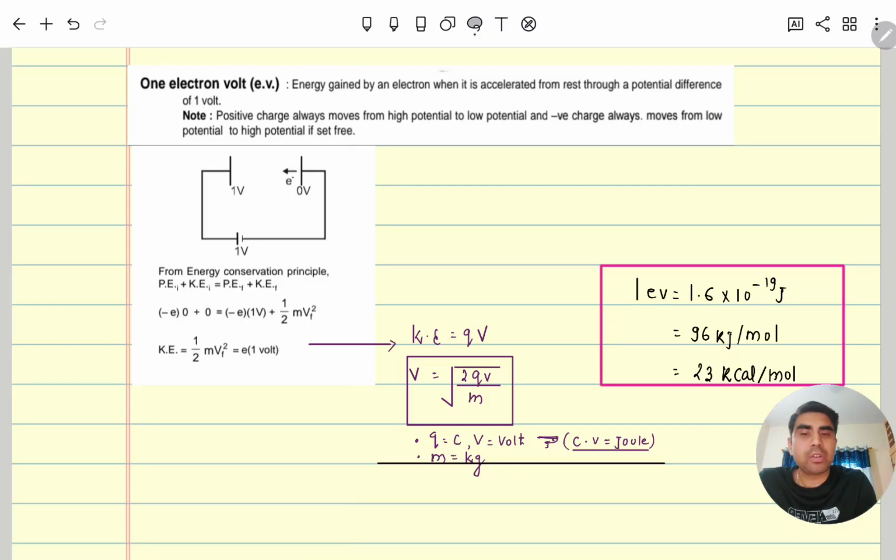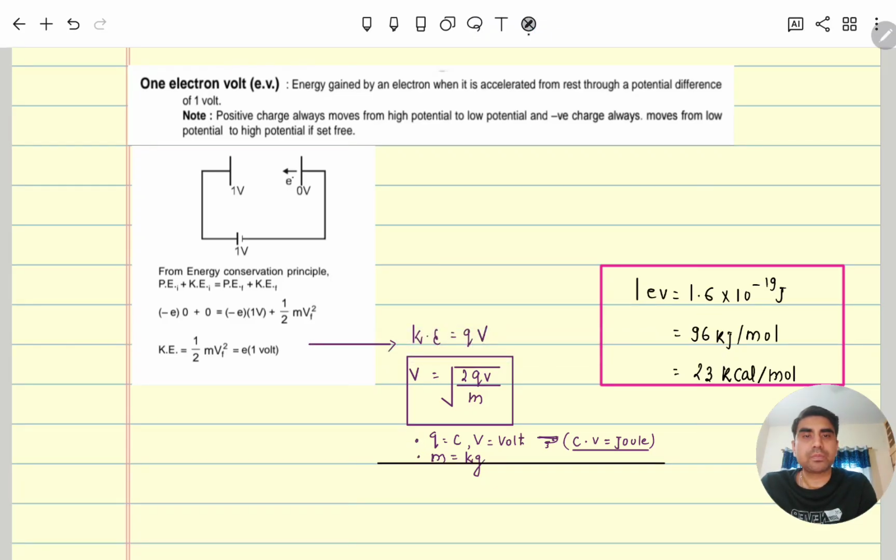Here one other thing we can also see: the kinetic energy is equal to Q into V, where V is the voltage, and kinetic energy is also half m v square. So the velocity of the charged particle is under root 2 Q into V, where V is the voltage, divided by mass. So we can compare two charged particles' velocity if the voltage is known to us, clear, and the amount of charge.